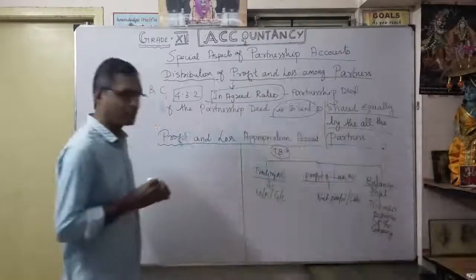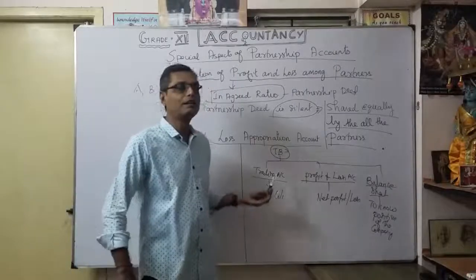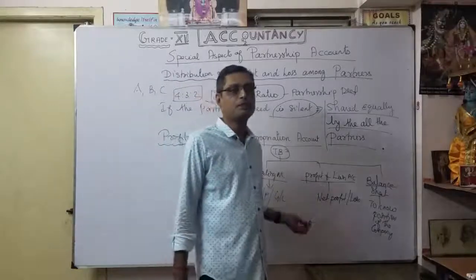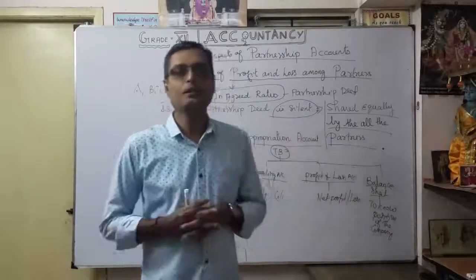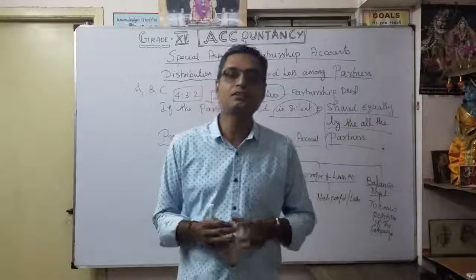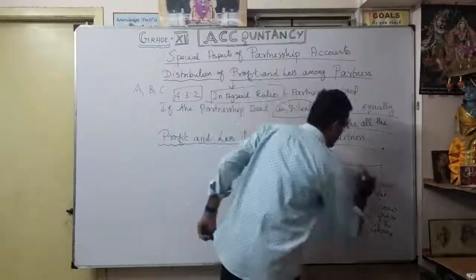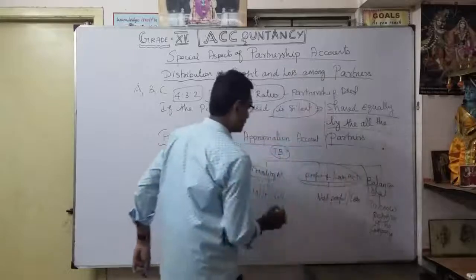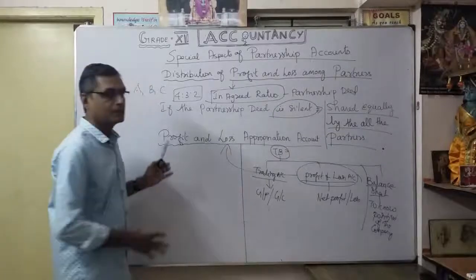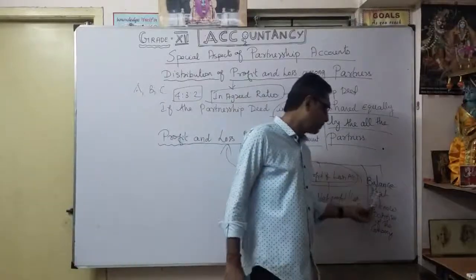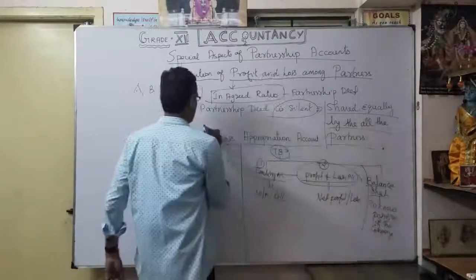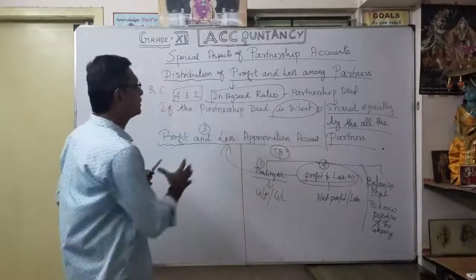Based upon these three financial statements, once you prepare the trading account, you know our gross profit or gross loss. Thereafter, in the profit and loss account, you know the net profit or loss of the sole proprietor or partners. In the balance sheet, naturally, you know the financial position of the company. But here, before the balance sheet, after preparation of the profit and loss account, we are going to prepare one more account, called the profit and loss appropriation account.